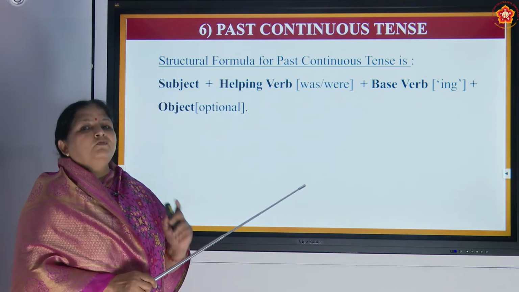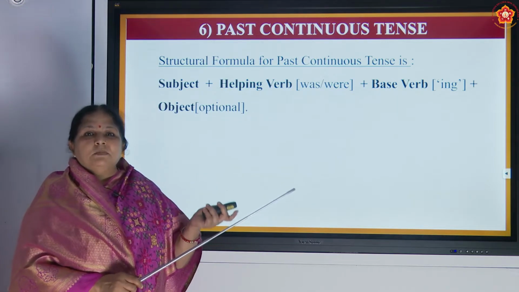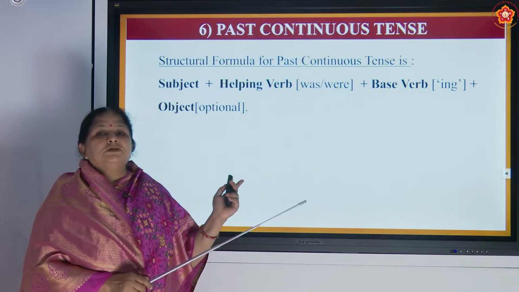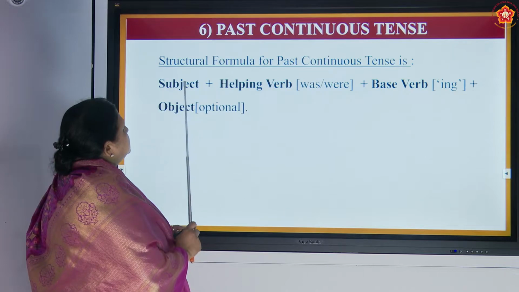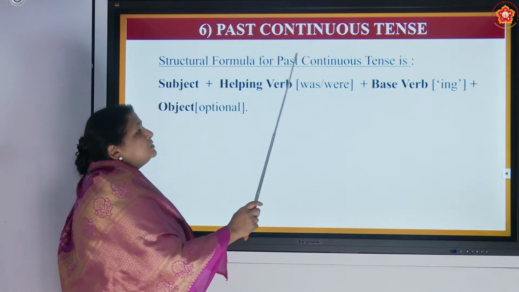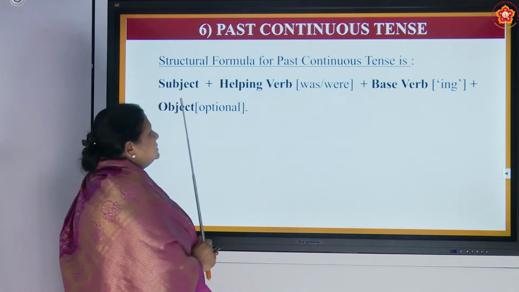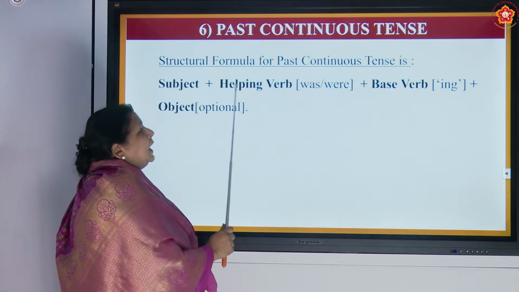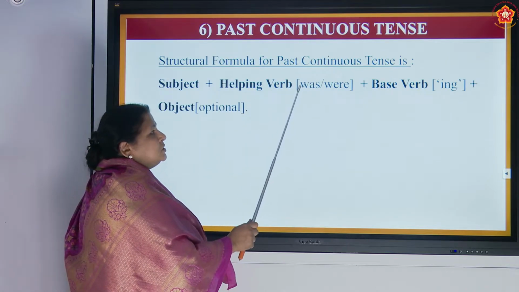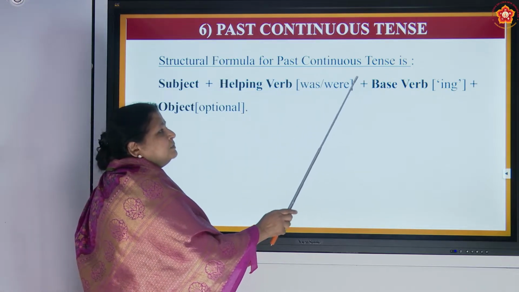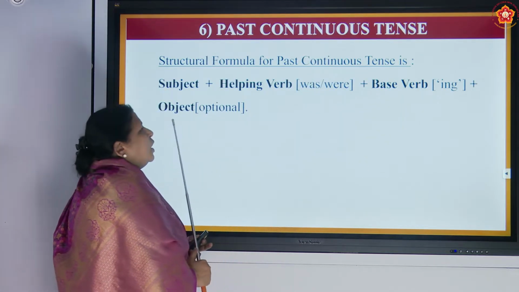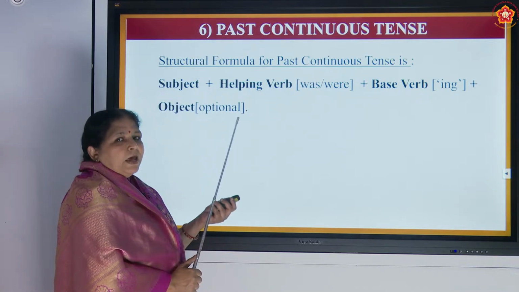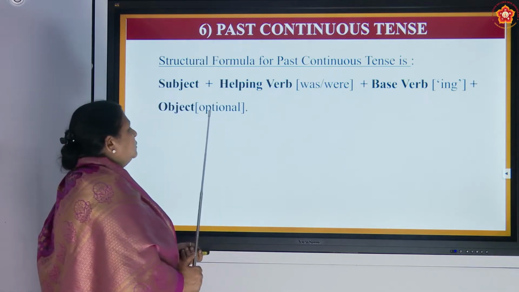So every day you have to spend about 5 to 10 minutes revising only the structural formulas of all the tenses. The structural formula for past continuous tense is subject plus helping verb, that is was, were, plus base verb which is having ing, plus the object, which is optional. It is not necessary also.